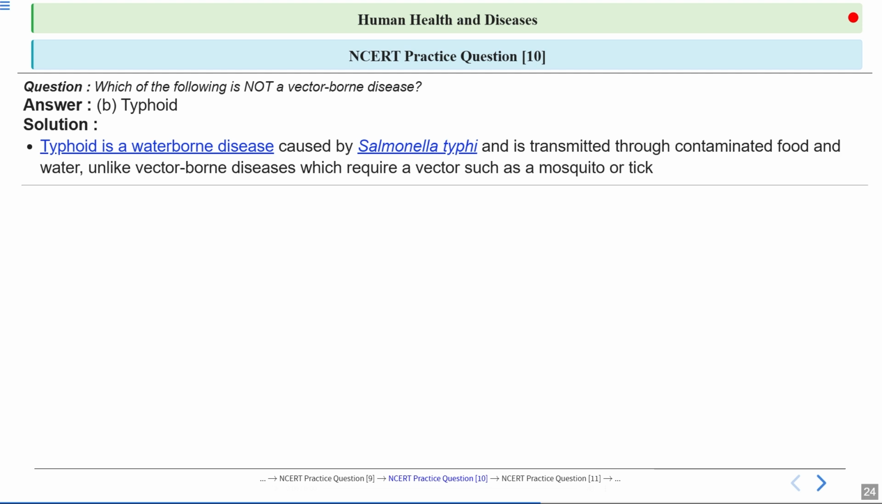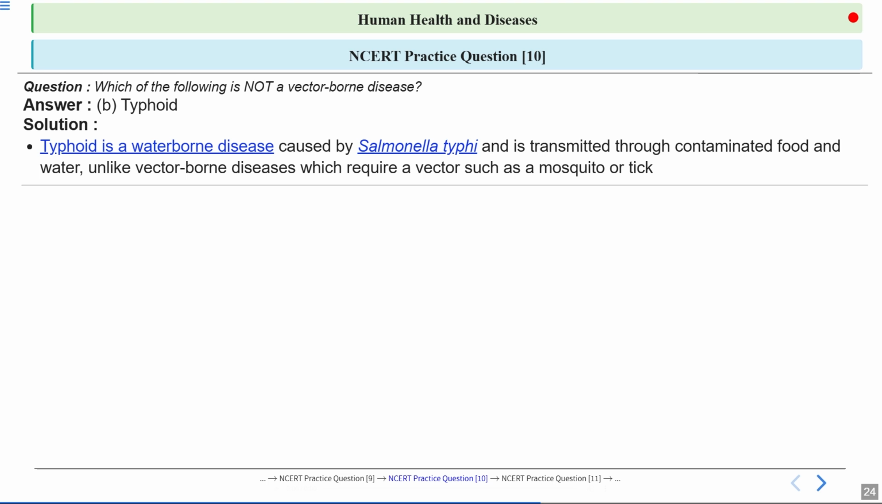Now, typhoid is a waterborne disease caused by the bacteria Salmonella typhi, which spreads through contaminated food and water. And this typhoid doesn't spread through insects like mosquitoes or ticks. In the rest of the diseases, they are spread by vectors. These vectors can be flies or mosquitoes. Typhoid is caused by a bacteria, Salmonella typhi, which infects the small intestine.